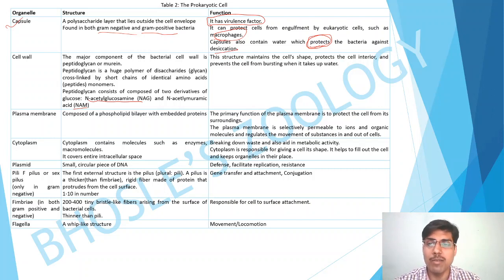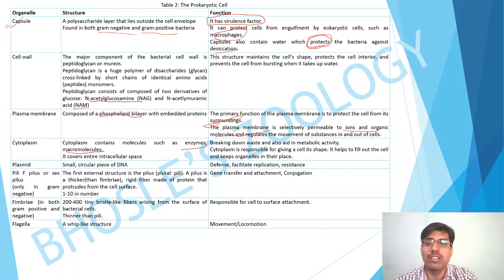Next one is the plasma membrane. It is composed of a phospholipid bilayer membrane, right? And the function is to protect the cell from its surroundings. Also, this plasma membrane permeates the ions and organic molecules in and out of the cell. The cytoplasm contains the entire cell insides, and it has enzymes and macromolecules inside it. And what is the function of the cytoplasm? Breaking down waste and carrying out various cycles, like the cell activity ground, right?